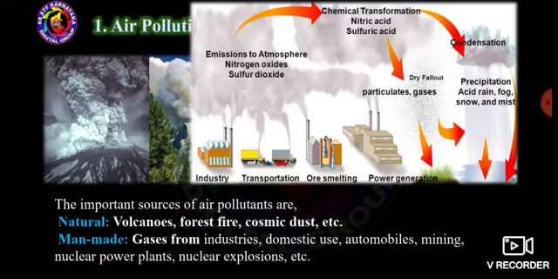In man-made sources, the gases from the industries, domestic use, automobiles, mining, nuclear power plants, nuclear explosions, these were the man-made sources of air pollution. On the desktop you can see the industry, the transformation or smelting, power generation. The different kinds of reasons were there to get air polluted.